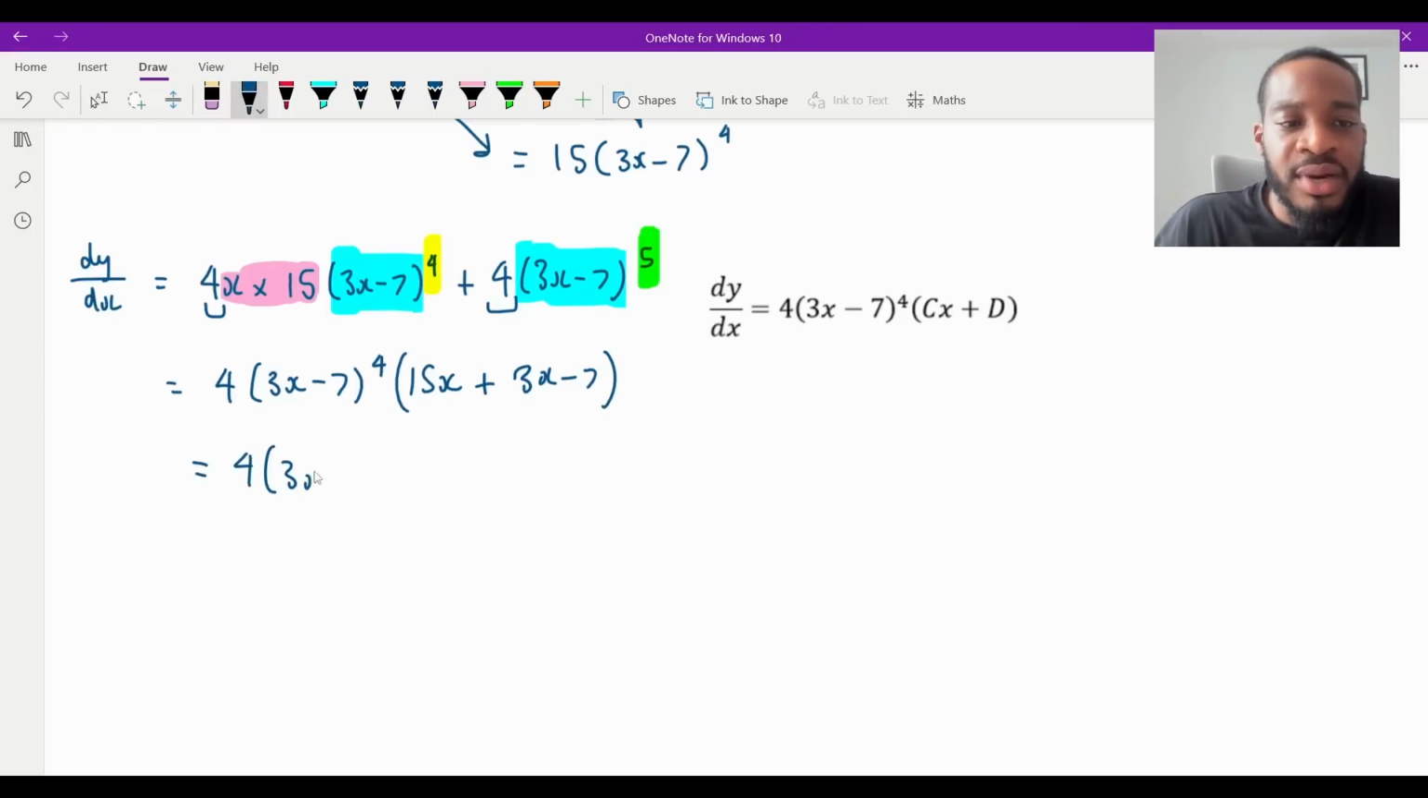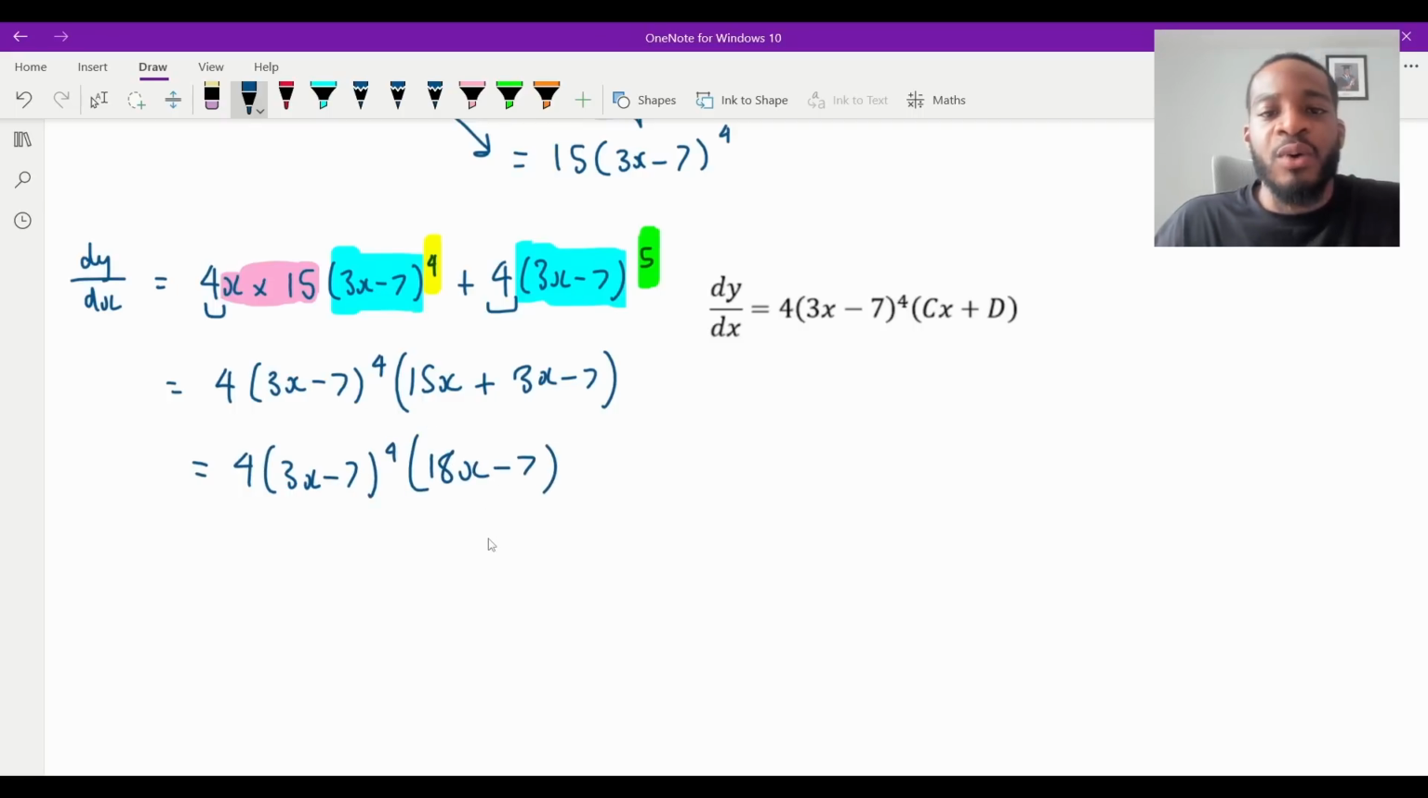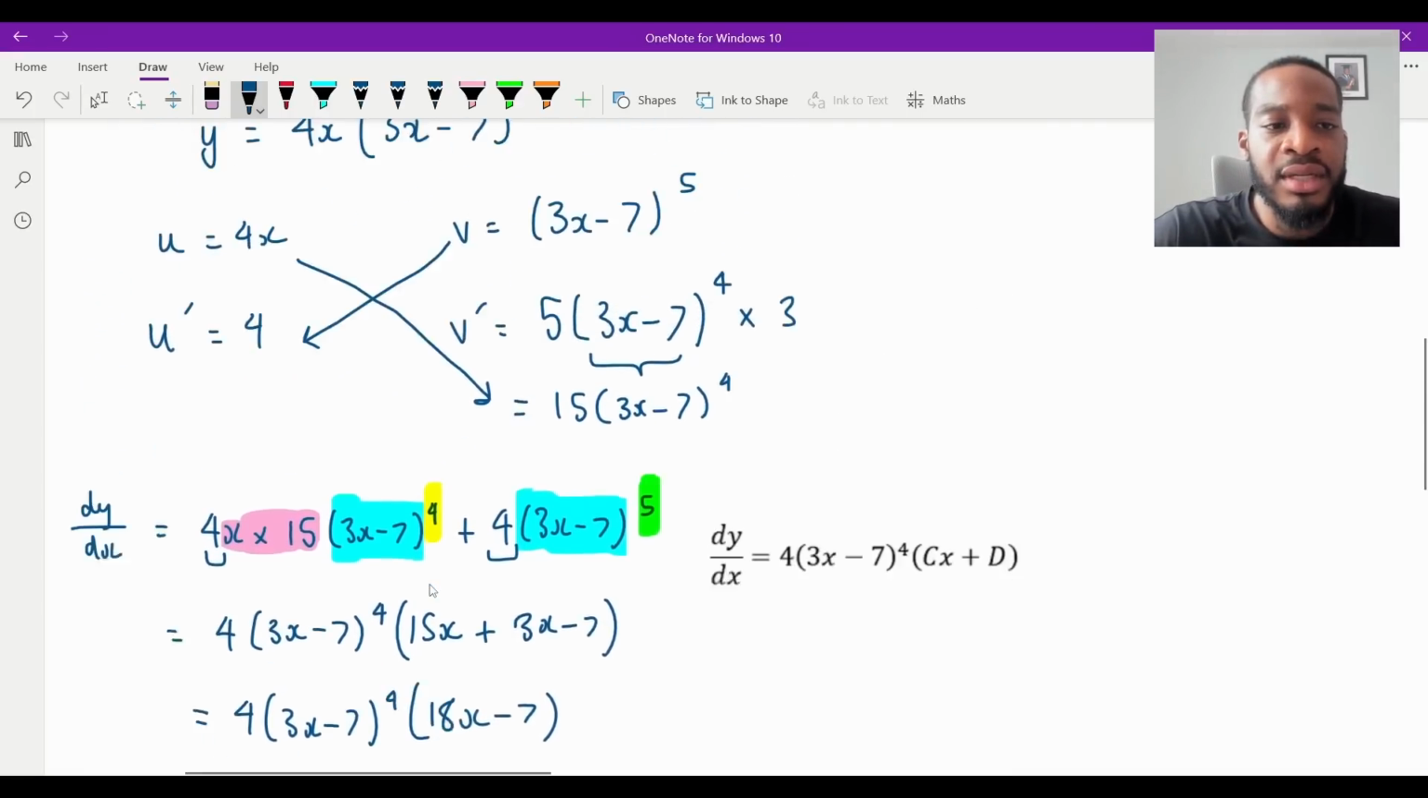So that's going to be (3x minus 7) to the 4 times 15 plus 3, which is 18, 18x minus 7. And as we can see quite clearly, our C must be equal to 18, and our D must be equal to minus 7. So that is done. Part A is done. Fantastic.